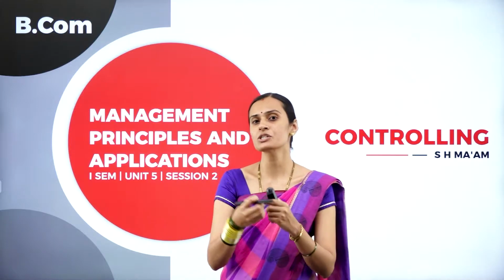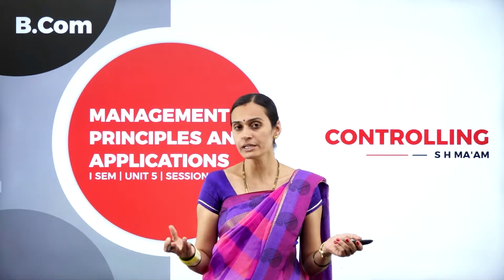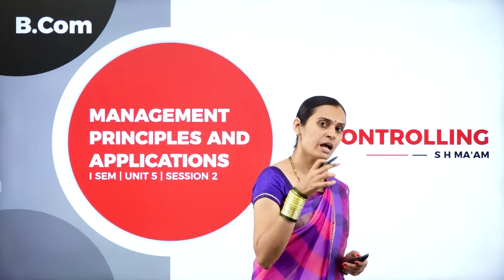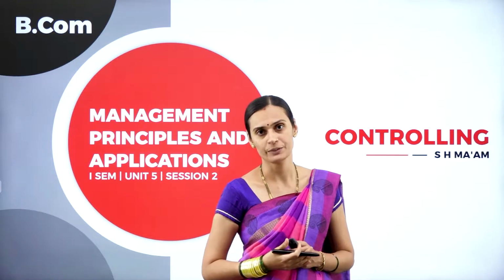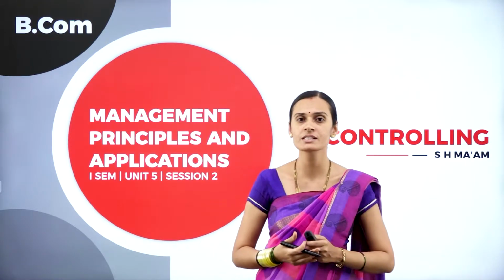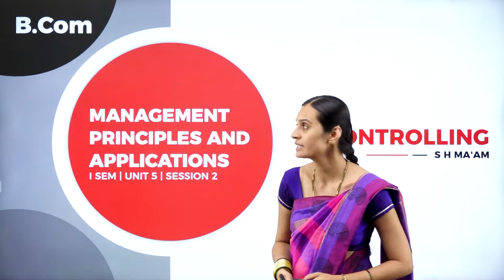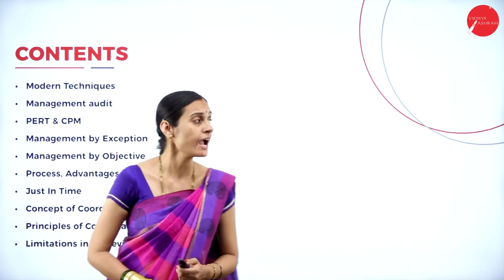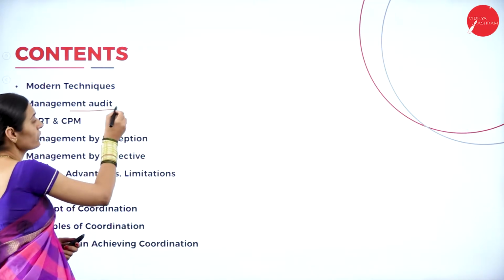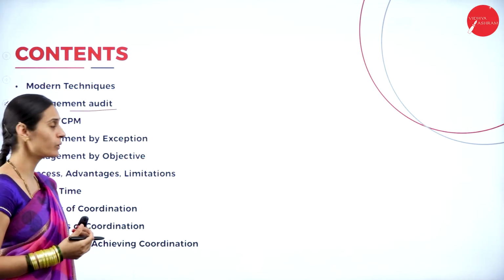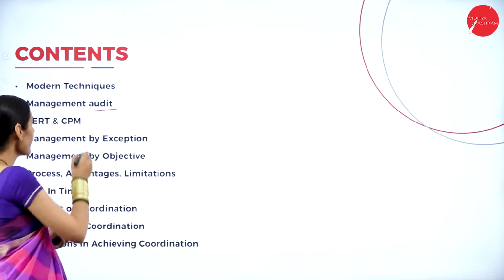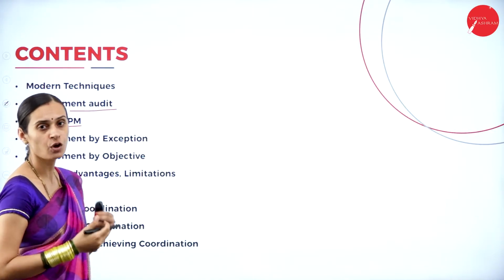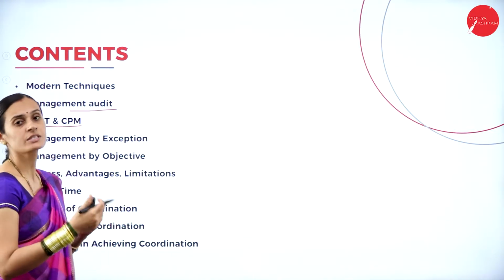In the previous session, we discussed the meaning and importance of controlling, the features of controlling, and also the process of controlling. In this session, we are going to discuss the further part of controlling. Let us discuss the different contents. The first one, modern techniques, and the second one, management audit. What are the different modern techniques of controlling? And then management audit and PERT and CPM. This is also one of the important modern techniques of controlling, but we are going to discuss it separately.